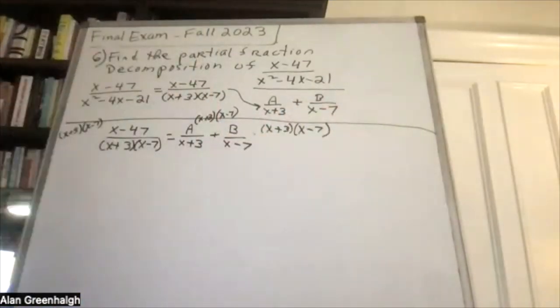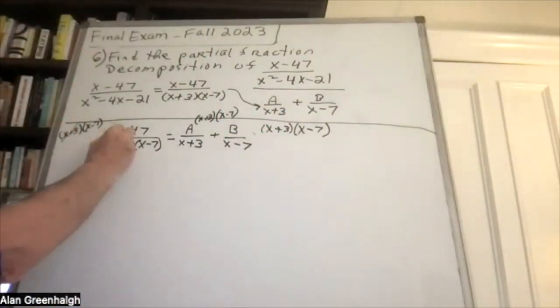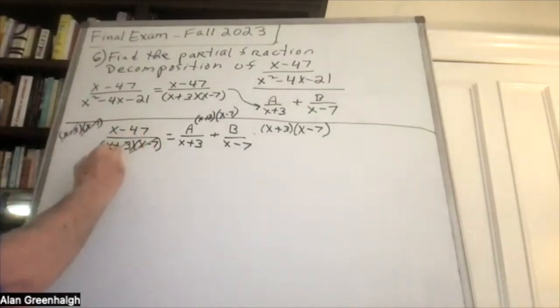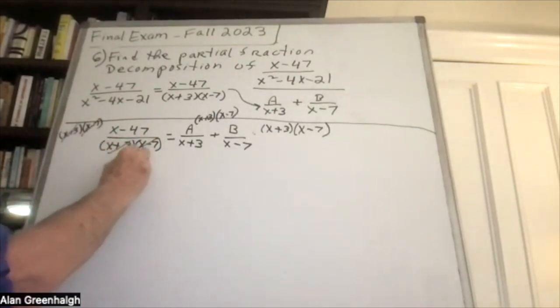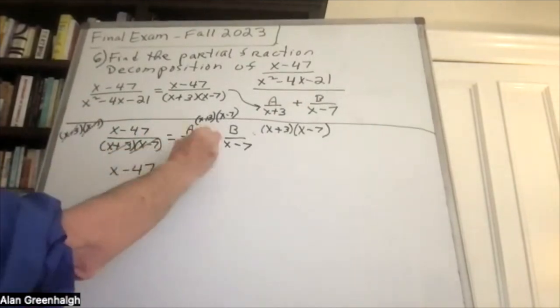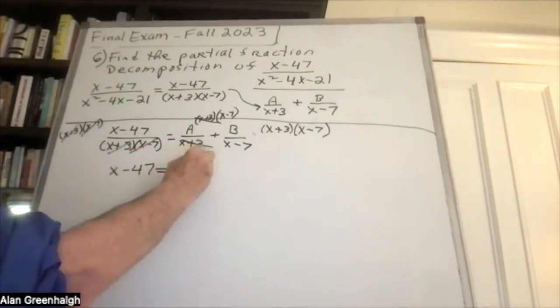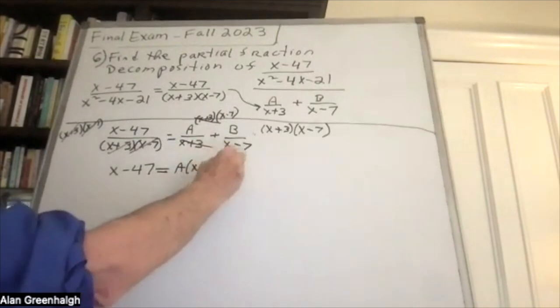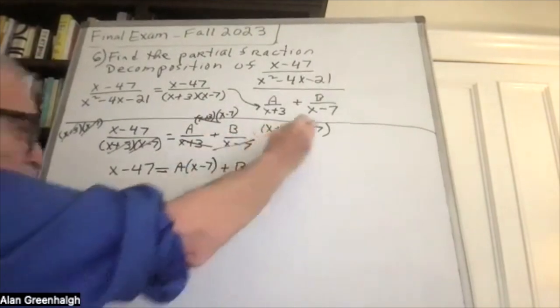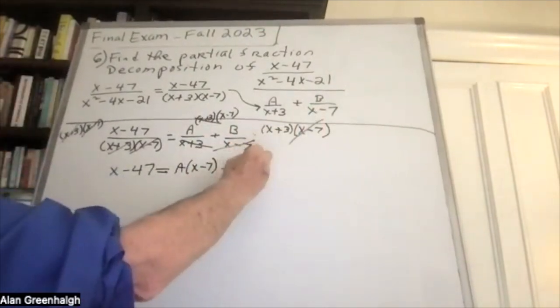Okay, so that's what we have. This drops out with that, this drops out with that. You get x minus 47 equals a times x minus 7 plus b times x plus 3.